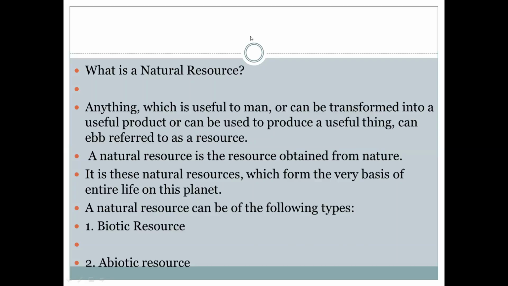Then we require water for drinking, for domestic use, and for industrial use. These resources are utilized: soil, air, water. These are the basic resources that are utilized by the human being.